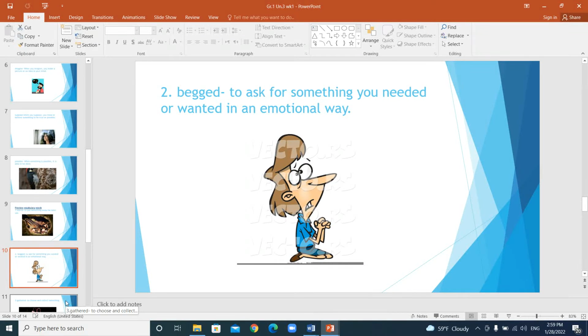Beg means to ask for something with emotion, like to say please. When you really want a toy, when you're in a mall or something and you want a toy, you look at your mom. You don't have to hold your hands like this and go down. No, you can just say please, please, or make a certain face to ask for something with emotion. Okay.